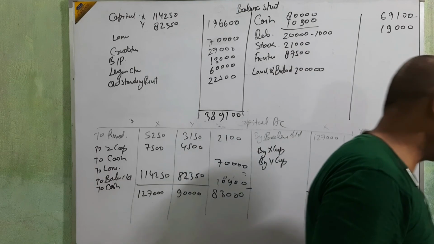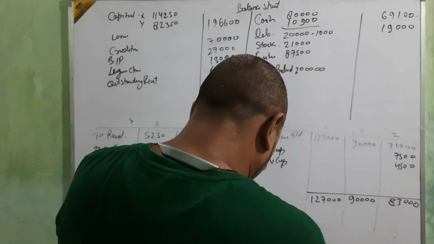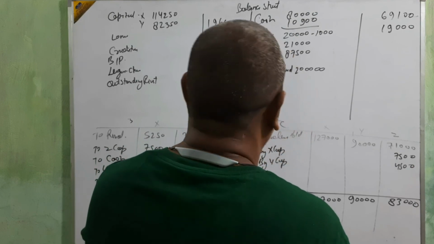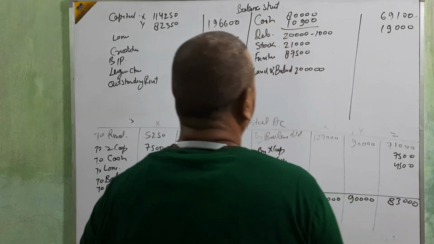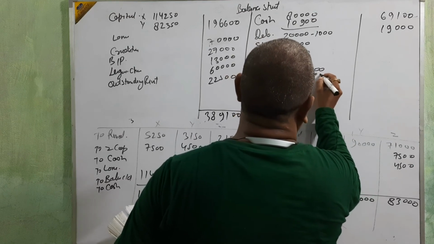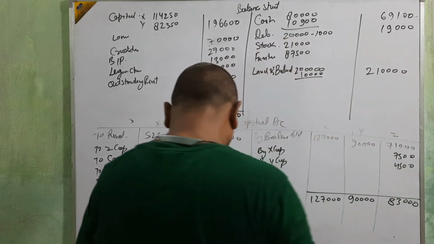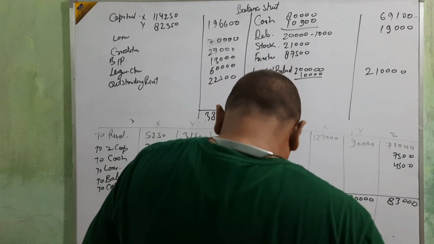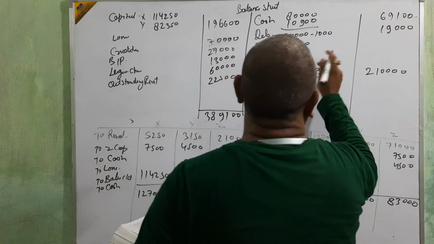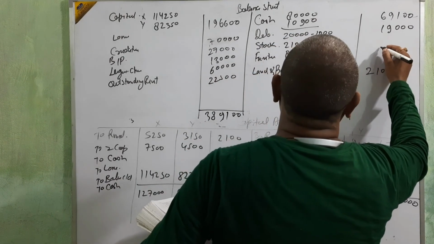Okay, some adjustment is there, beta, revaluation adjustment. Land and building appreciate by 5%. It means 10,000, so 2 lakh 10,000. Furniture will be depreciated by 20%, the amount is less 17,500.